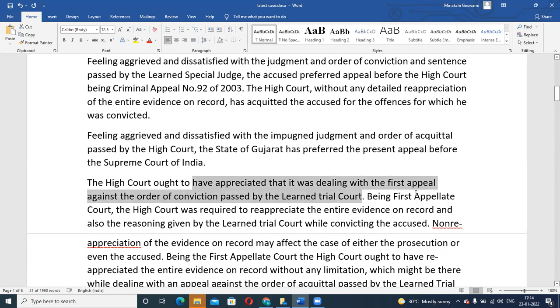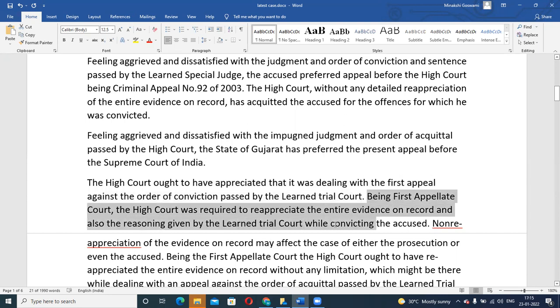So they are the first appellate court, where parties would go just after the trial court. Being the first appellate court, the High Court was required to reappreciate the entire evidence on record, and also the reasoning given by the learned trial court while convicting the accused person.